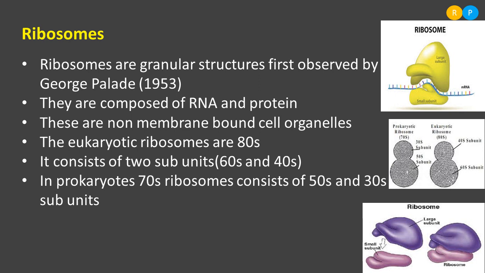The 70S type of ribosome is not only present in prokaryotes, it is also present in some cell organelles like mitochondria and chloroplast. So in the eukaryotic cell, the mitochondria as well as the chloroplast consist of 70S type ribosomes, while in prokaryotes, 70S type ribosomes are present in the cell.